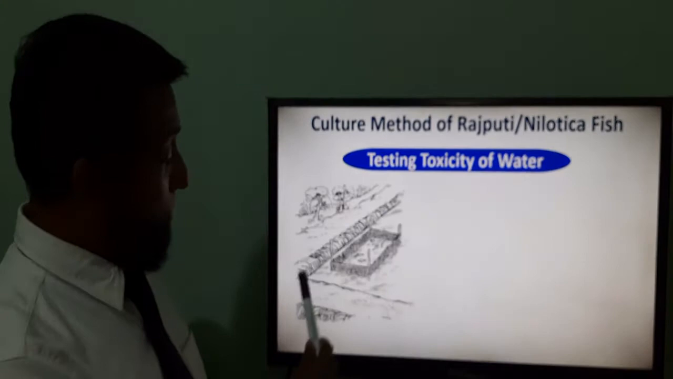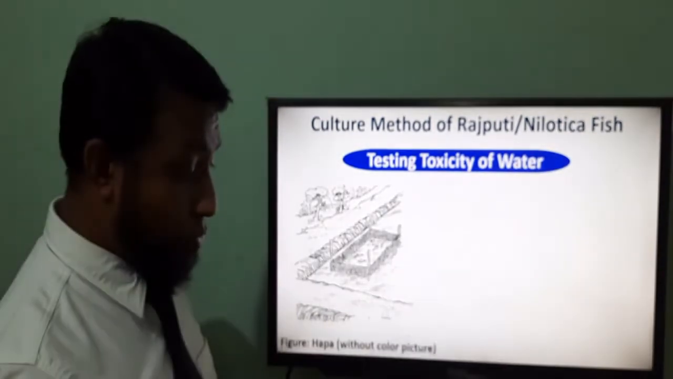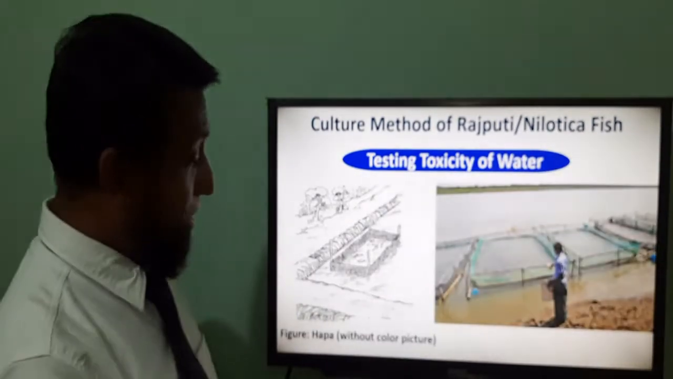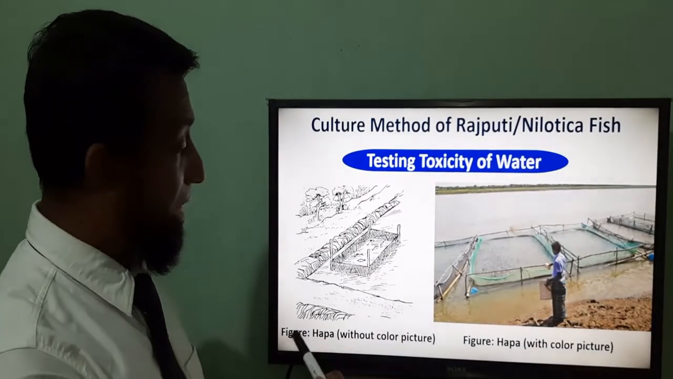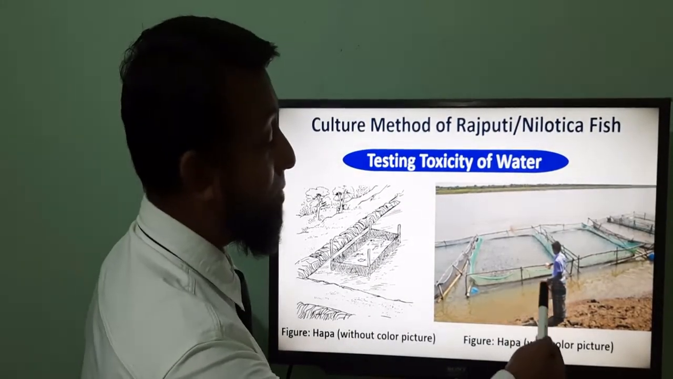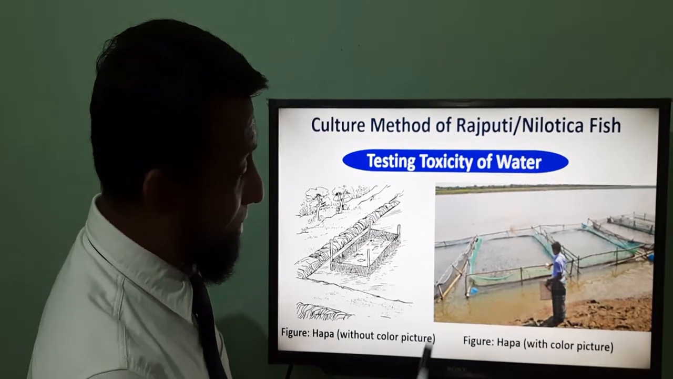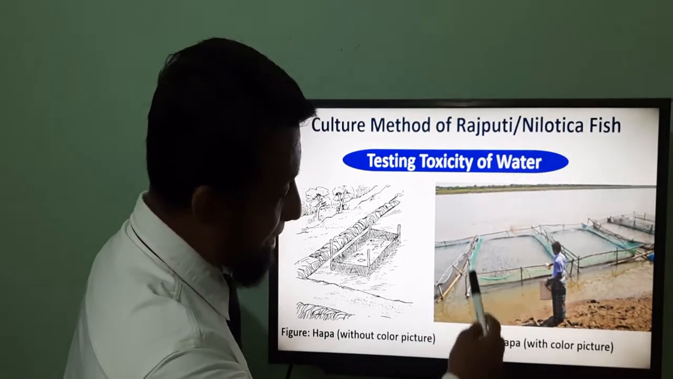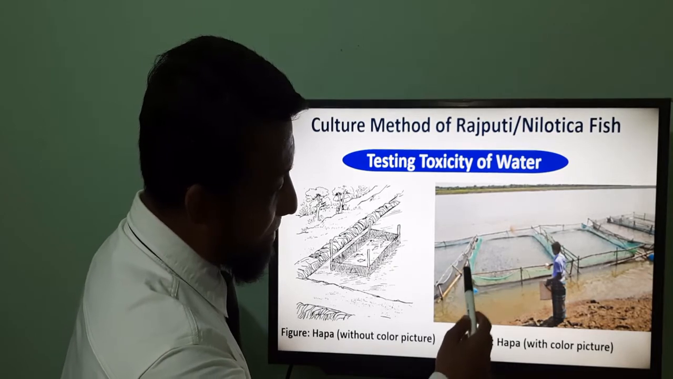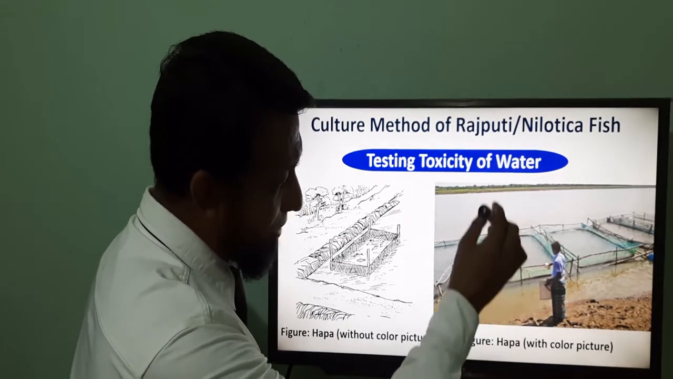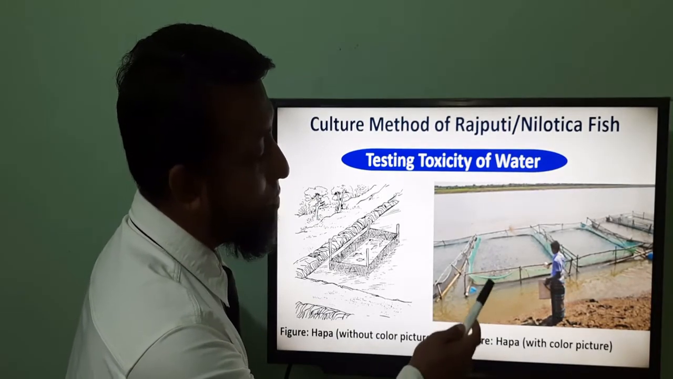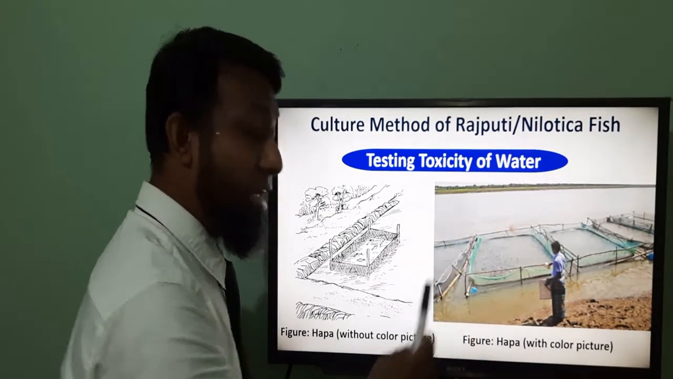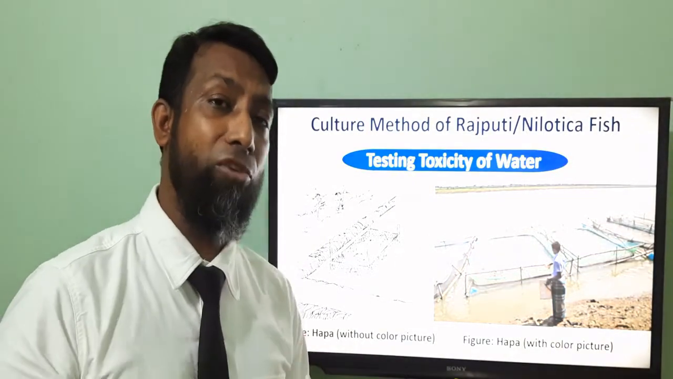What is HAPA? You see, there are two pictures I show. The first one is the sketched picture without color, and the second one is HAPA with color. What is HAPA? This is a net set upside down, and we establish some bamboo over there. So if you release the fries here, the fries will not come out from this net. So you leave the fries here for at least 24 hours.